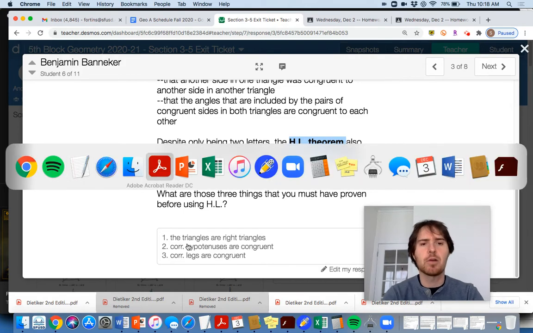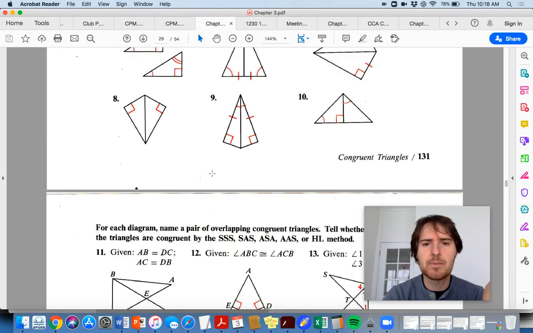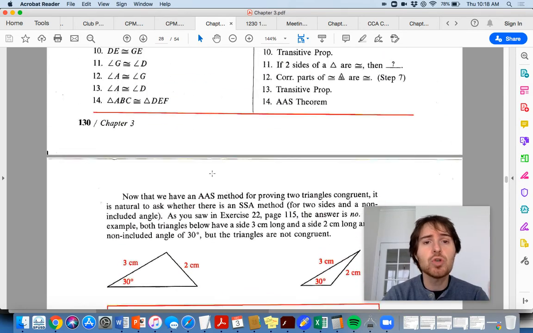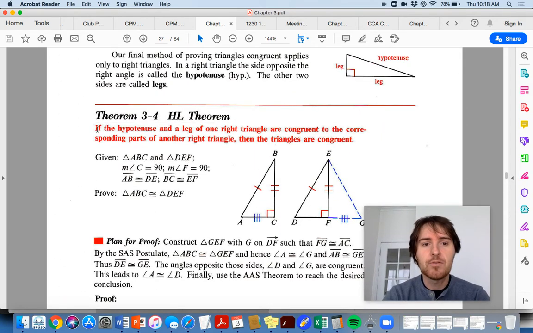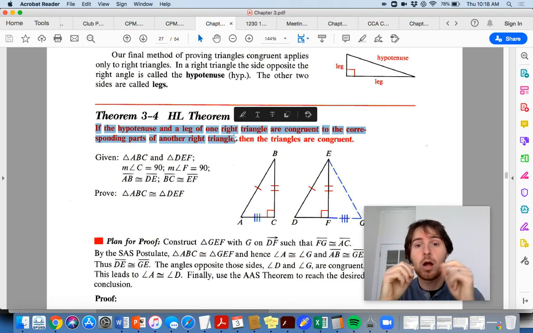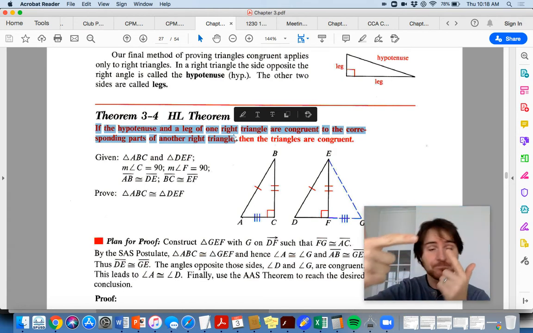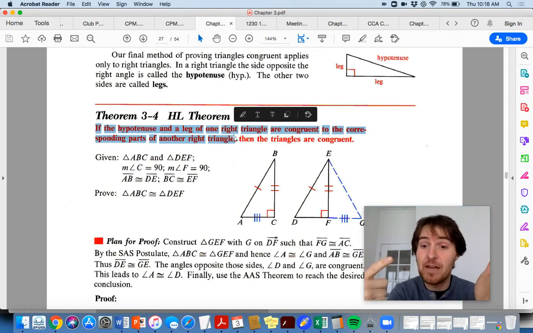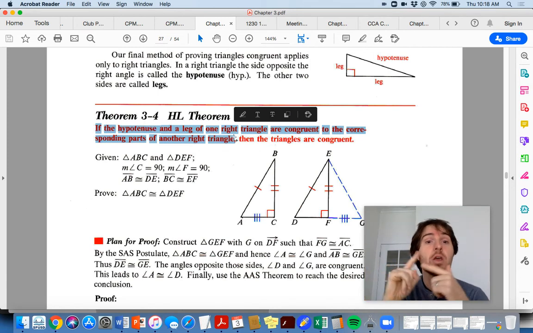And maybe we should actually look back to figure out why this is important, why this comes up here, because the idea is, remember, to use a theorem in a proof, you have to fulfill everything that's after the if statement here. So check this out here. If the hypotenuse and a leg of one right triangle are congruent to the corresponding parts of another right triangle, then the triangles are congruent, okay? So you need to say a hypotenuse congruent to another hypotenuse, or a side congruent to another side. That would fit the definition of a hypotenuse. You don't need to say it's a hypotenuse in the proof. You need to say another side congruent to another side, and that has to be one of the legs.